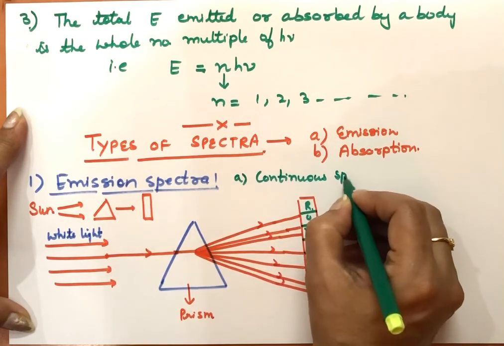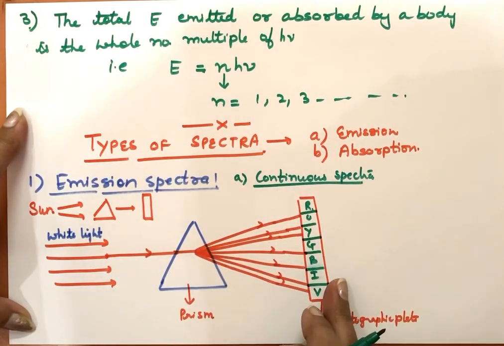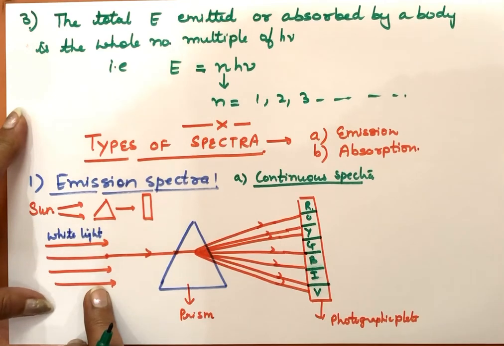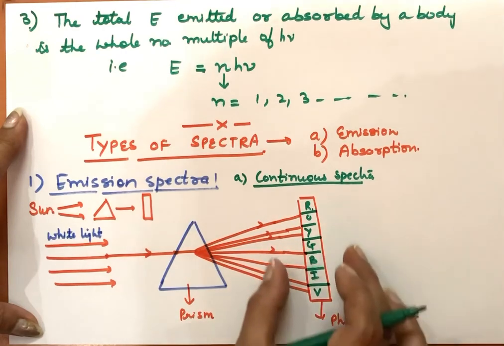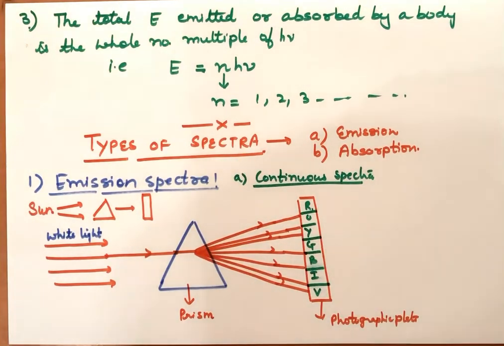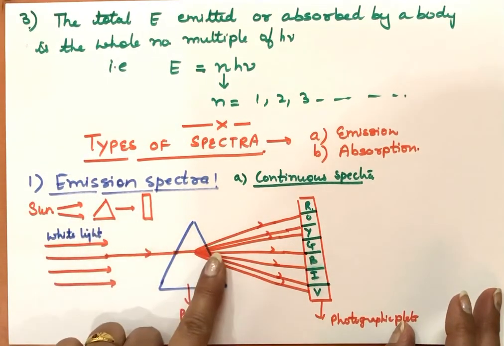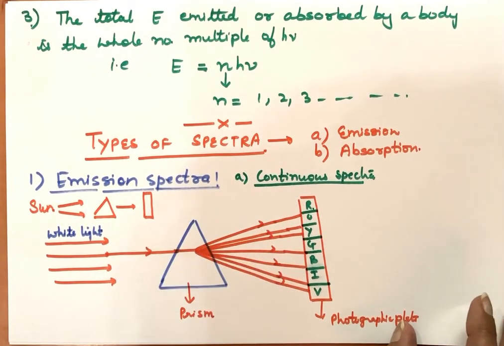Continuous spectra. So emission spectra is actually of two types. The first one that we have done now is continuous spectra. How do we get this continuous spectra? It is obtained from white light. This white light is continuous, made up of 7 colors, and these are seen on a photographic plate like a rainbow, one color merging into another. There is no break in this spectra. So this is one type of emission spectra, because radiations emitted from a source of light are taken here and we get a continuous kind of spectra.